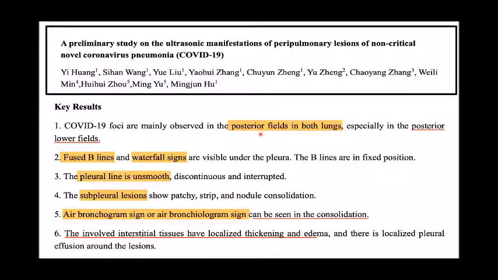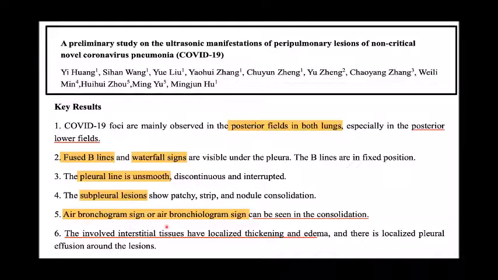So this is the first article published by Chinese authors in February of 2020, where they preliminarily studied the ultrasonic manifestation of the pulmonary lesions. Again, they found the posterior fields of both lungs are mostly involved. There are B lines, waterfall signs, and pleural lines that are unsmooth, discontinuous, and interrupted. Subpleural regions are there, or consolidations are there.